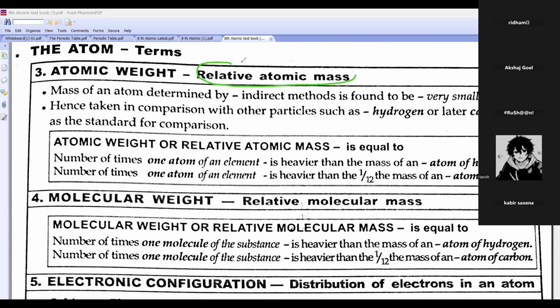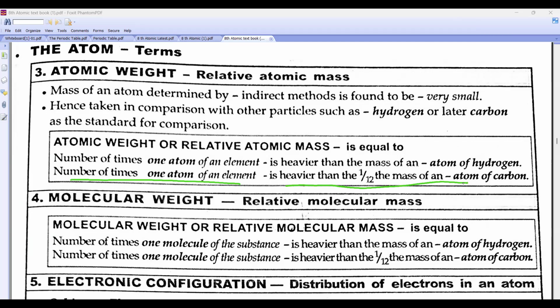Relative atomic mass and relative molecular mass. So, how to find atomic mass? It is the number of times one atom of an element is heavier than 1/12 the mass of an atom of carbon. For molecular mass, instead of the word atom, you write one molecule. It is the number of times one molecule of a substance is heavier than 1/12 the mass of an atom of carbon.